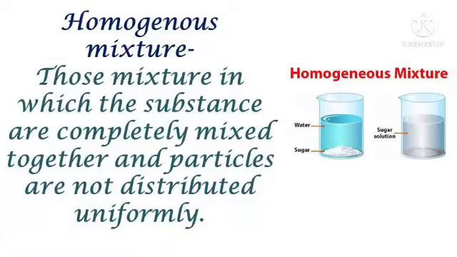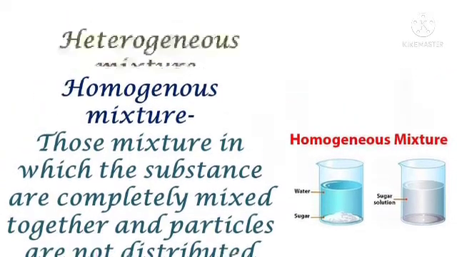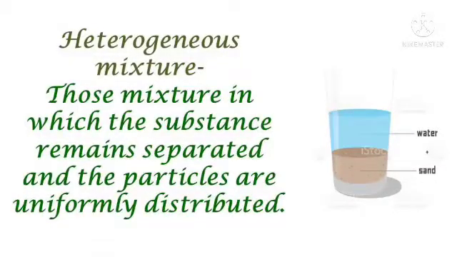Homogeneous mixtures are those mixtures in which the substances are completely mixed together and particles are distributed uniformly. Example: mixture of sugar and water. Next one is heterogeneous mixture. Those mixtures in which the substances remain separated and the particles are not uniformly distributed are called heterogeneous mixtures. Example is mixture of sand and water.